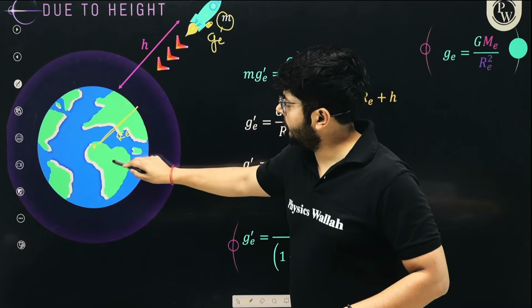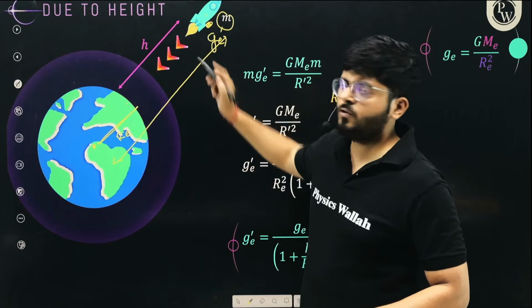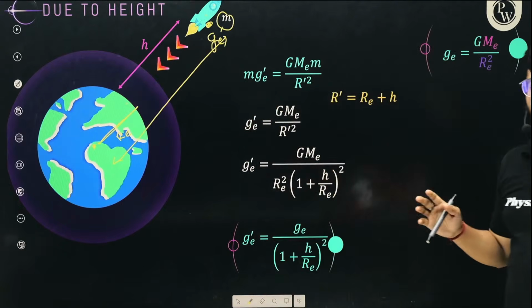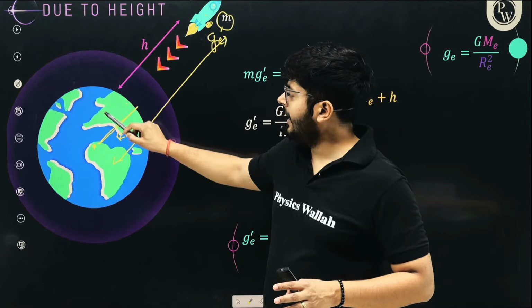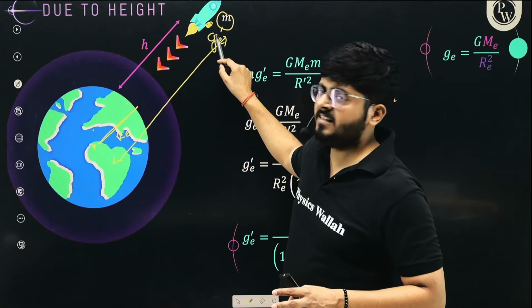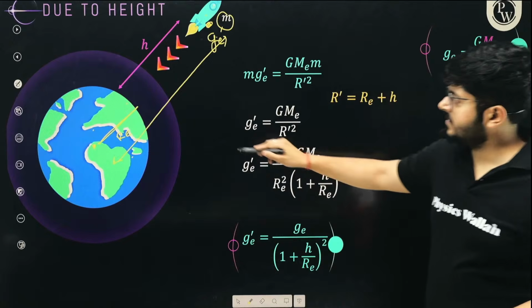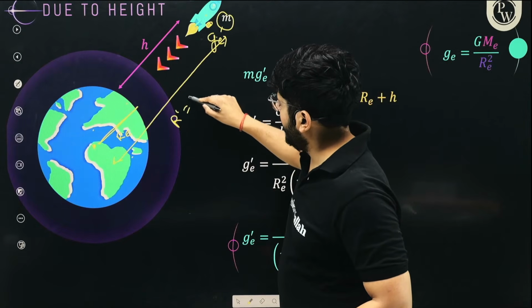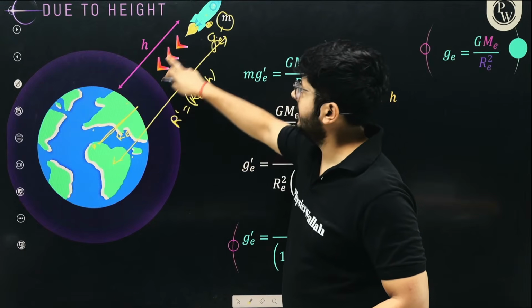So what will be the total distance from the object? RE plus h, yes or no? So the total distance is going to be RE plus h. So what will be the new force? The new force will be GMEm upon this entire distance squared, so RE plus h squared. Let's call this distance R dash. R dash is going to be RE plus h.